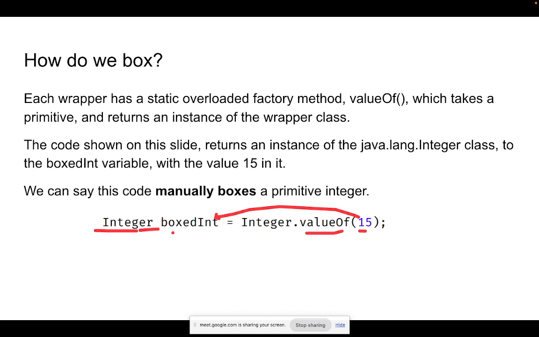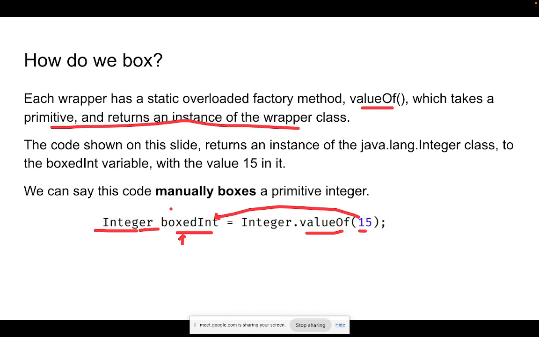This is an object of the Integer wrapper class. Using the valueOf function I can take any primitive value and return an instance of the wrapper class. This boxed object I will pass into my respective array list, linked list, or any other Java collection.